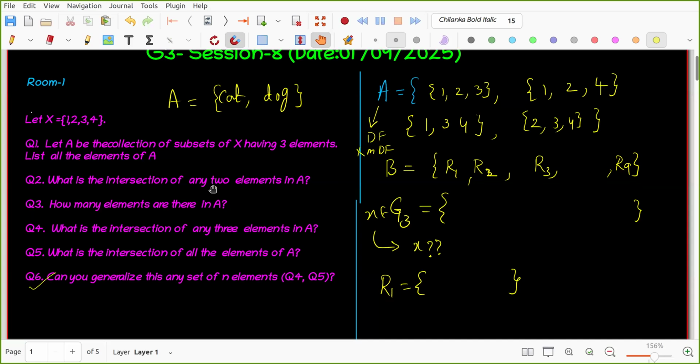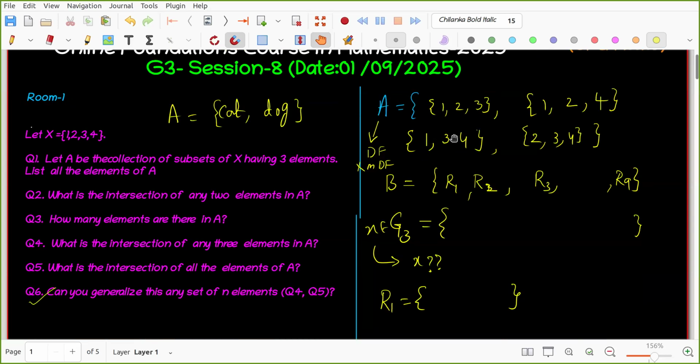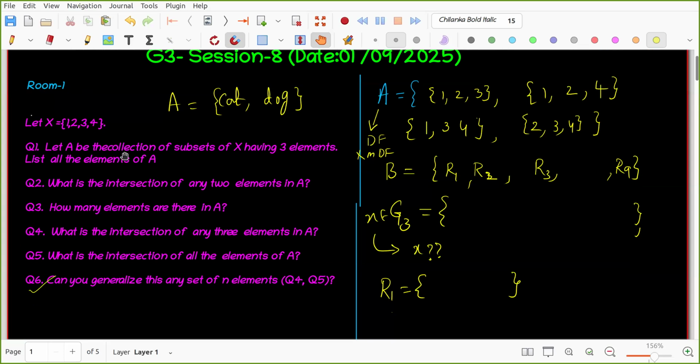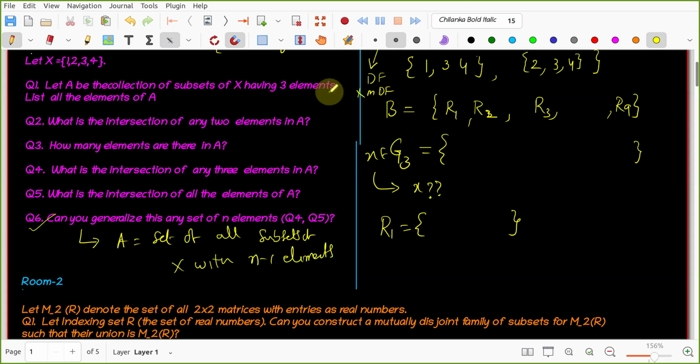No. You have to take this. Generalizing means that here I took 4 elements and I take subsets with 3 elements. What is 3? 3 is just one less than 4, right? Like that, you take a set with n elements and try the set of all subsets of the set with n elements, with n minus 1 elements. Because with 4 elements I took 3 elements, right? With n elements, I take n minus 1 elements.